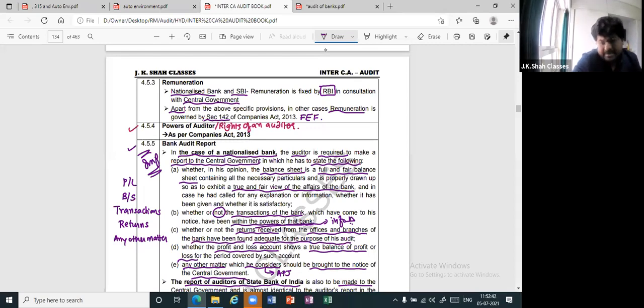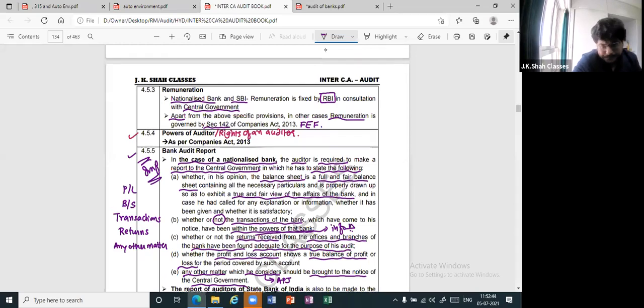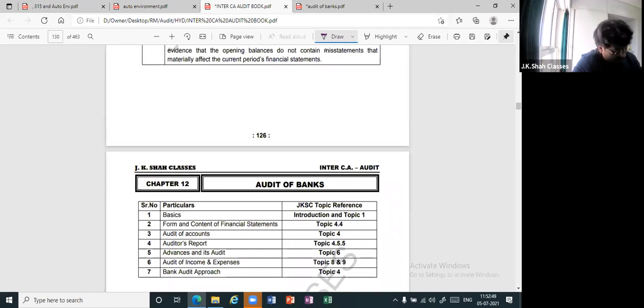Can I say very manageable? This is what you have, your chapter of audit of banks. So with this, finally, what we finish is banking audit.